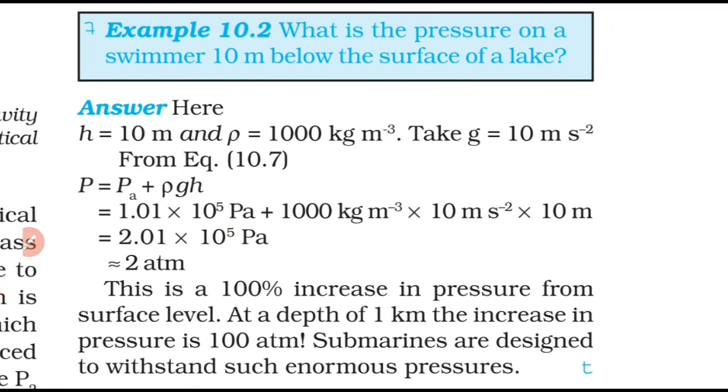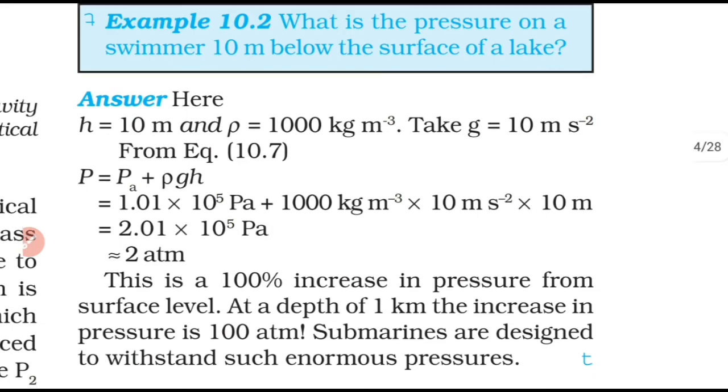Now we have example 10.2 from the textbook. What is the pressure on a swimmer 10 meter below the surface of a lake? So here the absolute pressure we are supposed to find, that is Pa plus hρg. Here h is 10 meter, ρ is 10^3 kilogram per meter cube, and g we will take as 10. So simple question it is.